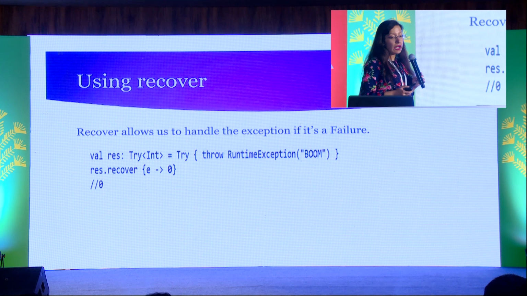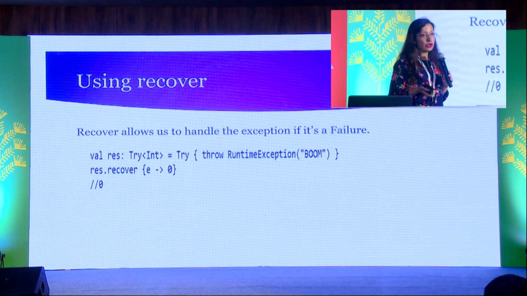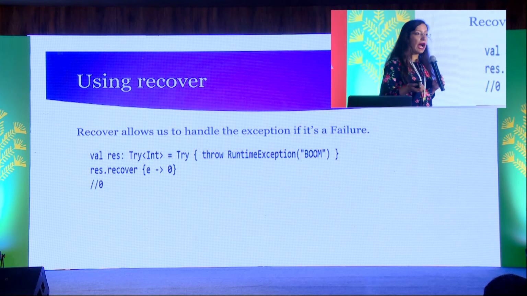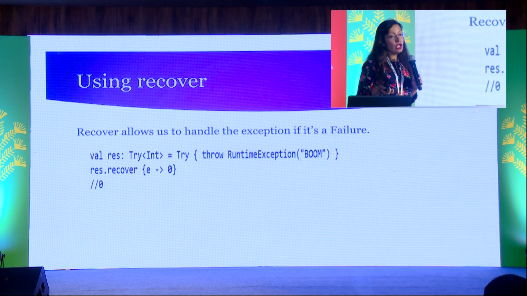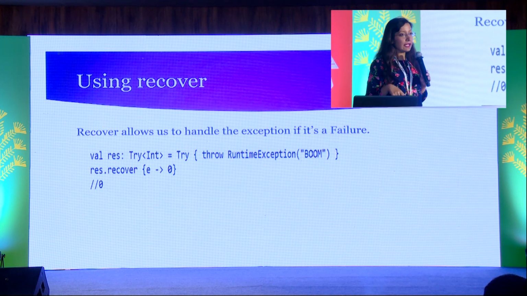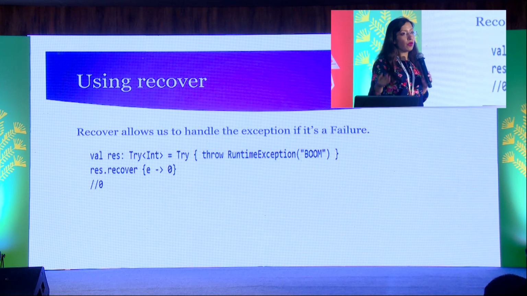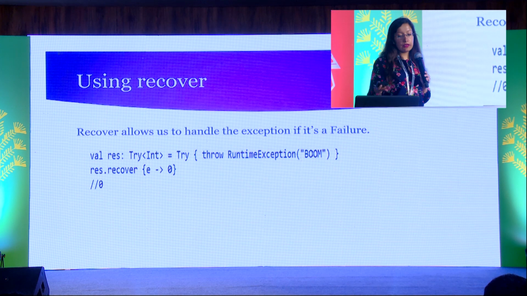There is a function known as recover, which is used to handle the exception if it is a failure. Recover takes the exception and gives the value which you want to appear on the screen when that exception occurs. So here a RuntimeException is thrown. When that occurs, it outputs a value 0. And this can be done using recover.